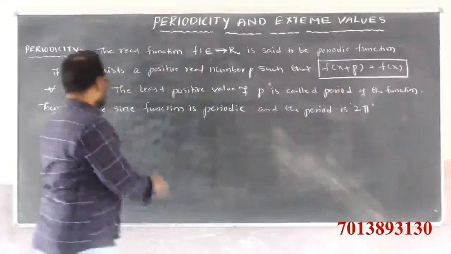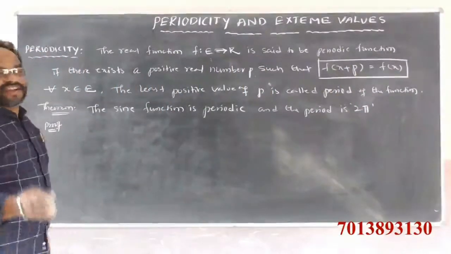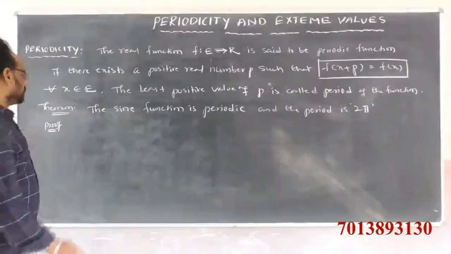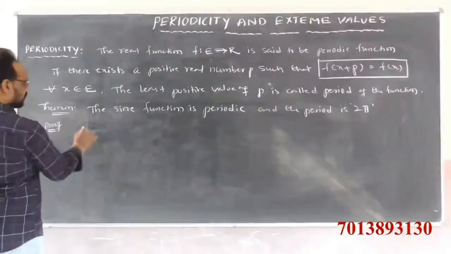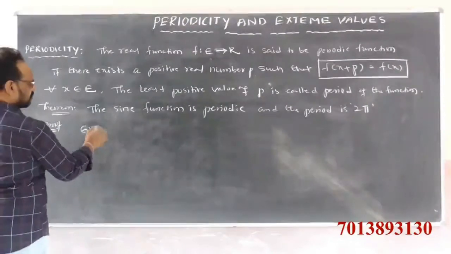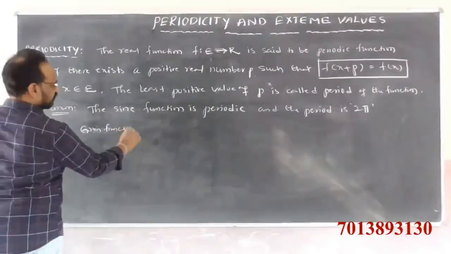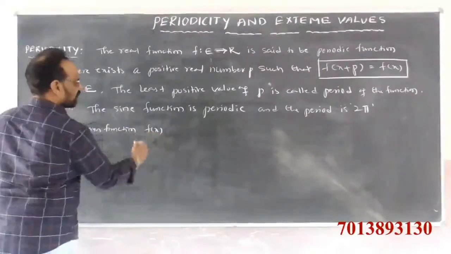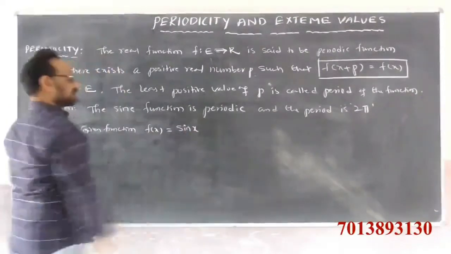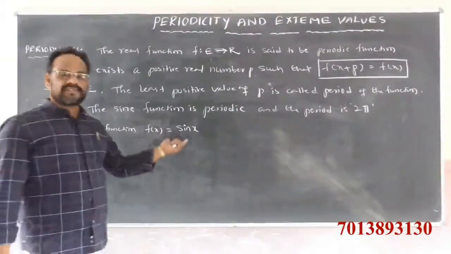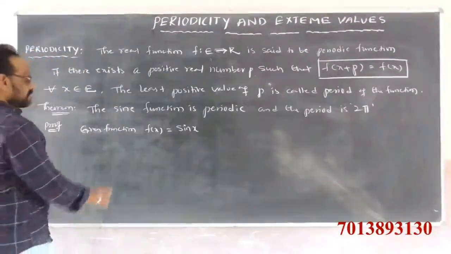Observe here, the sine function is periodic and the period is 2 pi. The given function is f of x is equal to sin x.